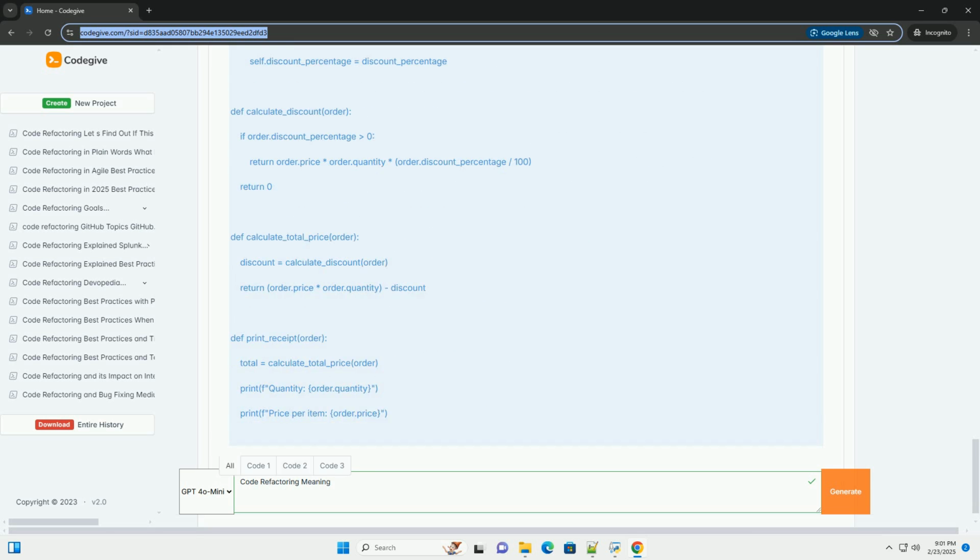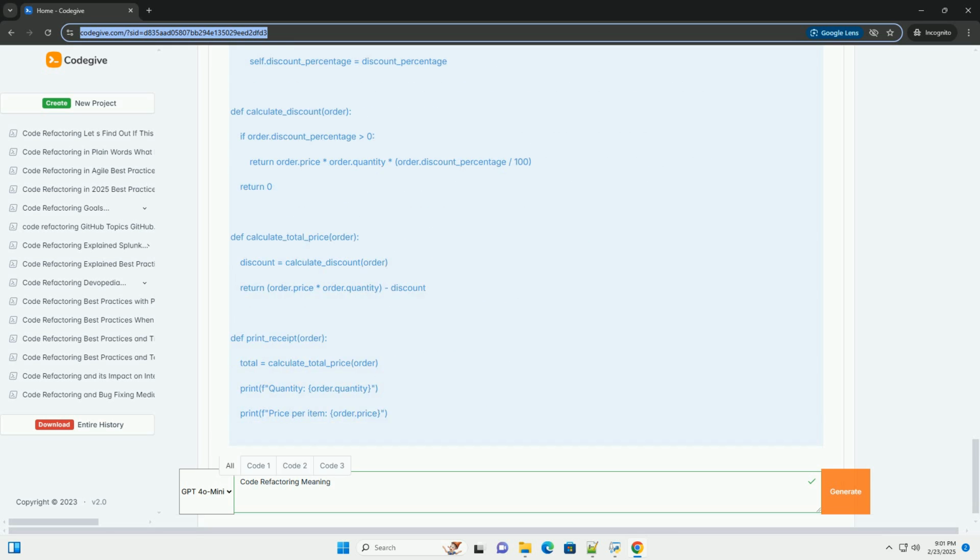Tools for refactoring. Most modern IDEs, integrated development environments, provide built-in support for refactoring, automating many of these techniques. For example, IntelliJ IDEA, Eclipse, Visual Studio, and PyCharm offer powerful refactoring capabilities.